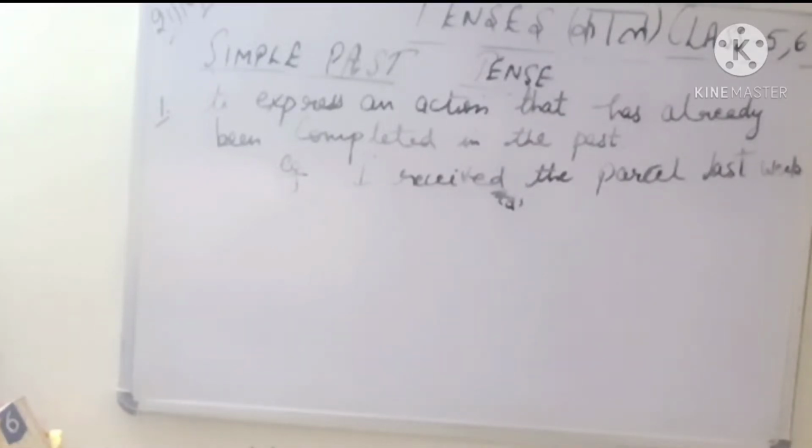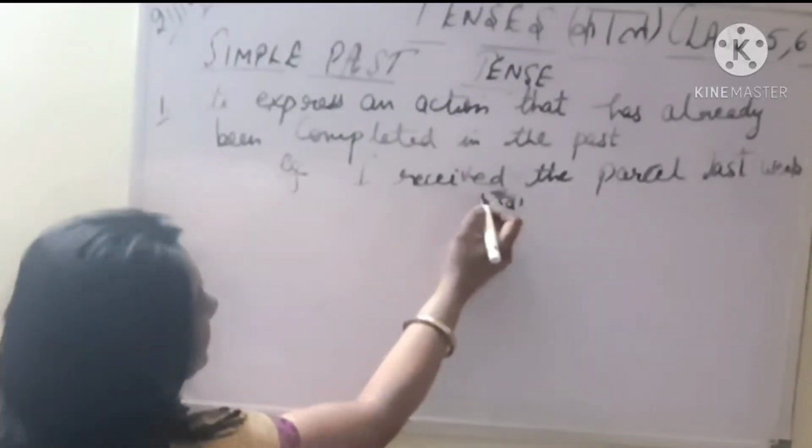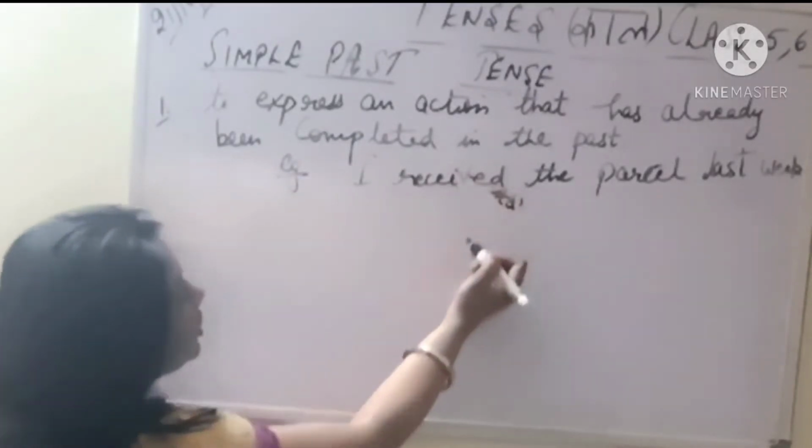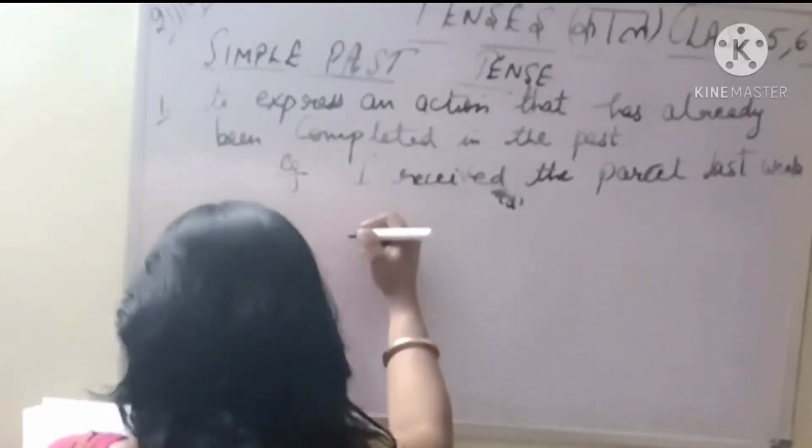Only then are you going to learn how to use these verbs in a sentence. Sometimes you even need to choose the past participle and the present participle from the sentences, and this is possible only when you know the three forms of the verb. So in the past tense, receive changes to received. ठीक है? So one more example.